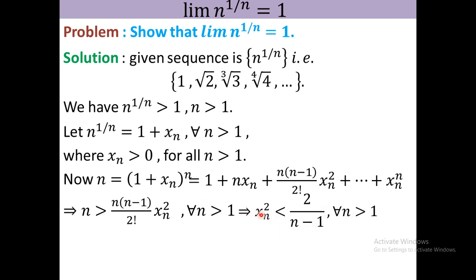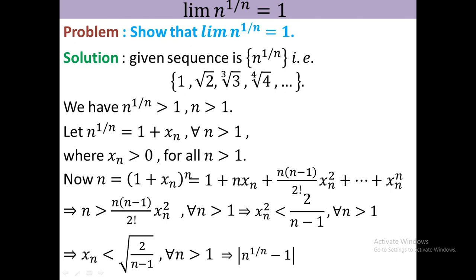Since xn is positive, if you take the square root, then xn must be less than square root of 2 by n minus 1 for all n greater than 1. Again, you have to see that xn means n to the power 1 by n minus 1. So here write xn equal to n to the power 1 by n minus 1.